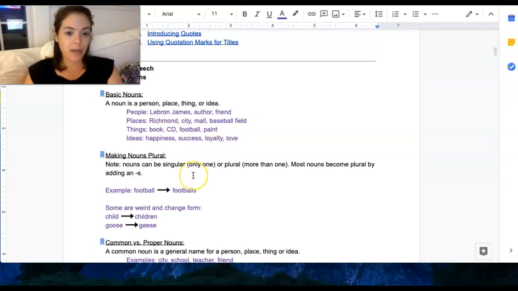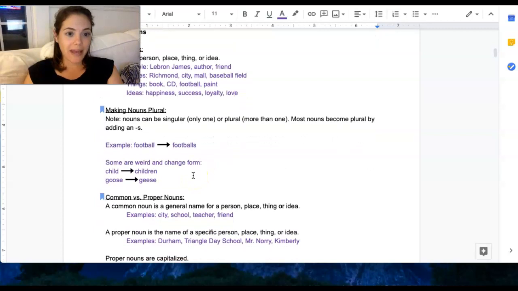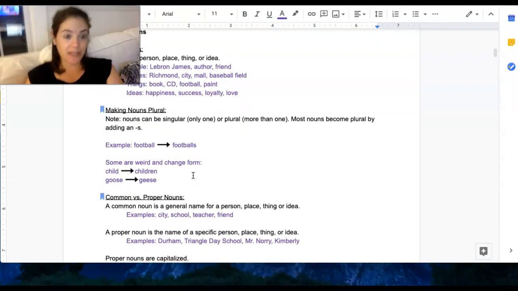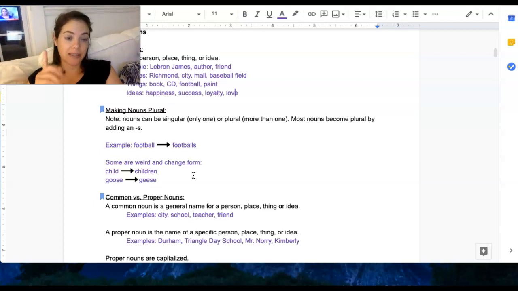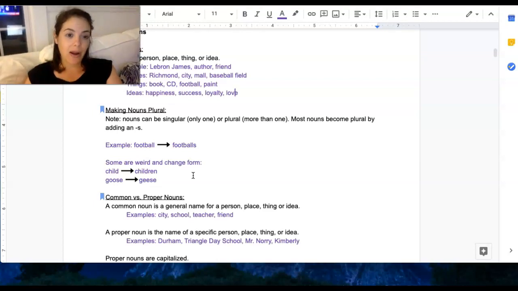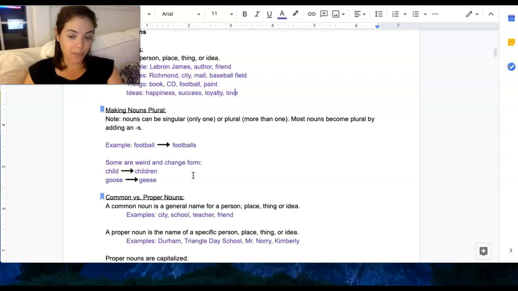Now, making nouns plural. Nouns can be singular, which means only one, just like when something is single, there's just one of it. All right, or plural, which means more than one. Most nouns become plural by adding an S. Okay, so for example, football would become footballs. I put an S on the end.